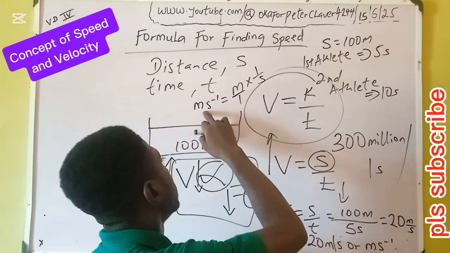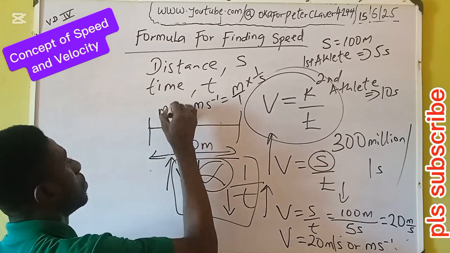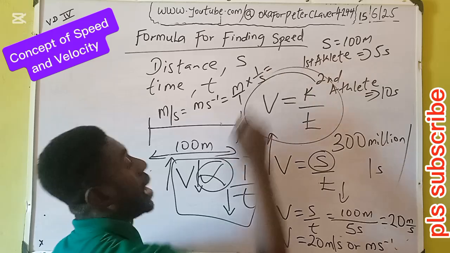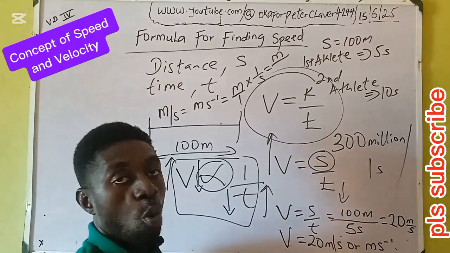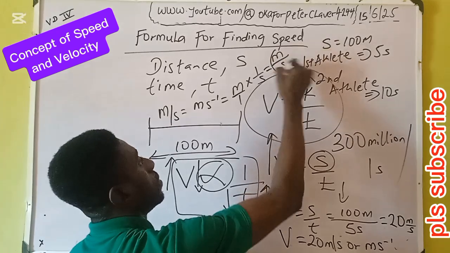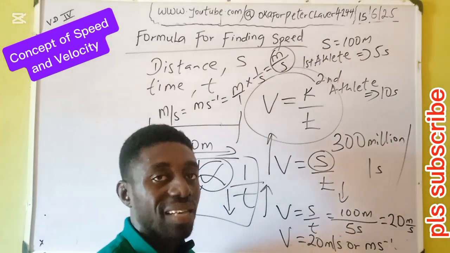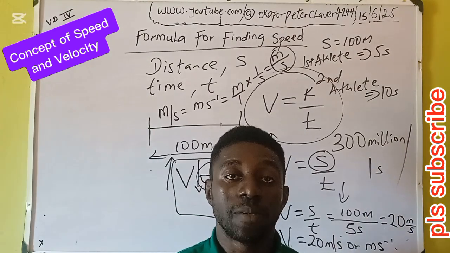Then let's prove that these 2 things are the same. M times 1, m, over 1 times s, s, meter per second, or m s raised to power minus 1. That's the unit of speed.